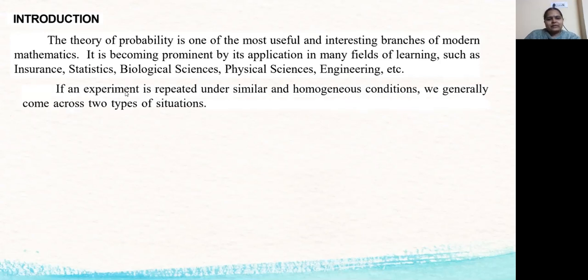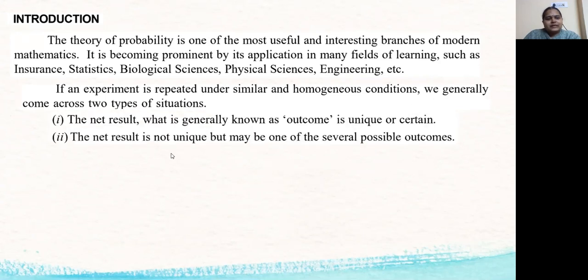If an experiment is repeated under similar and homogeneous conditions, we generally come across two types of situations. The net result, generally known as the outcome, is unique or certain. Or the net result is not unique but may be one of several possible outcomes. When we toss a coin, we don't know whether we get head or tail, so the result is not unique.